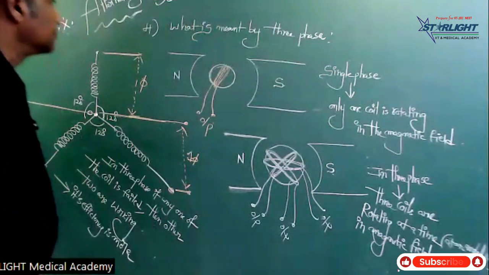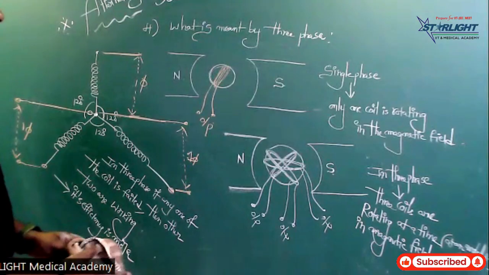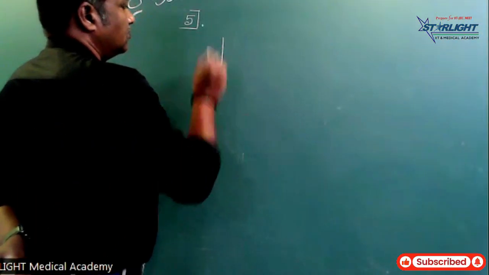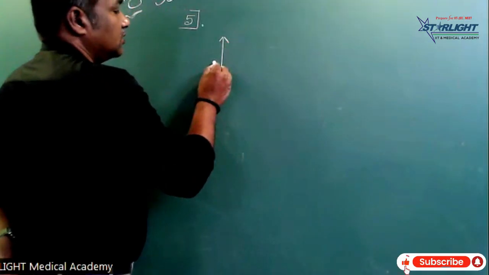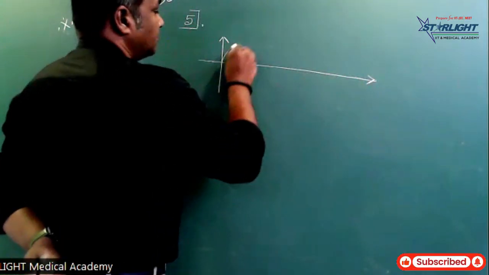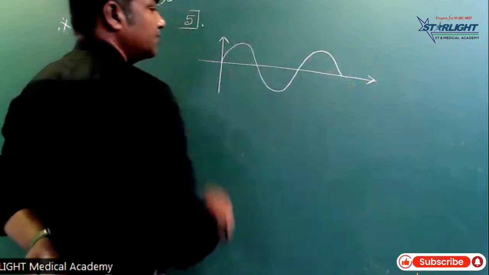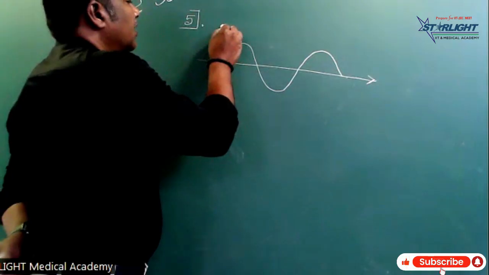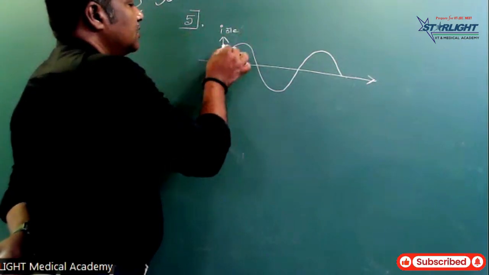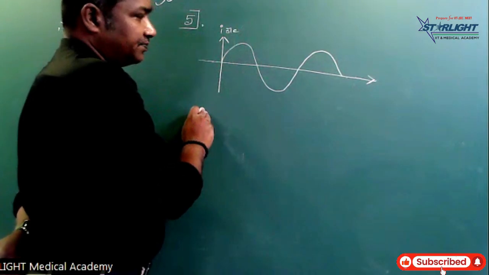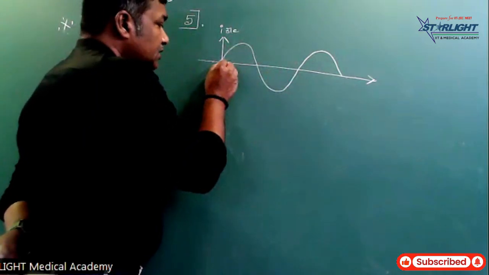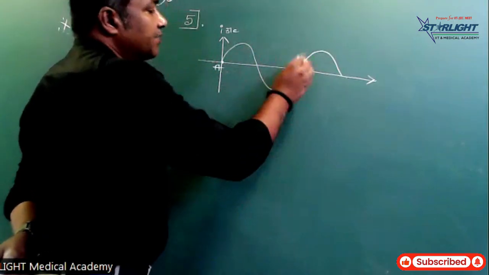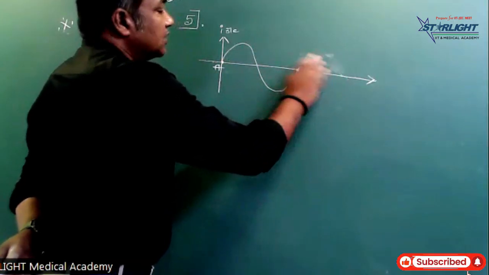Okay, next is topic number 5. This is a waveform, a sine wave. The complete wave is from A to B. AB is the complete wave. Okay, this is the sine wave.